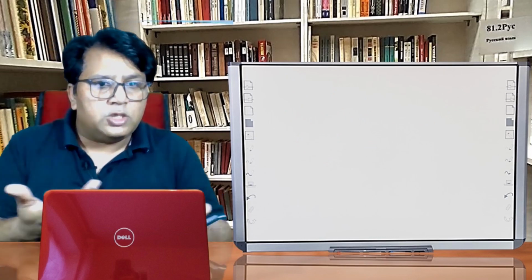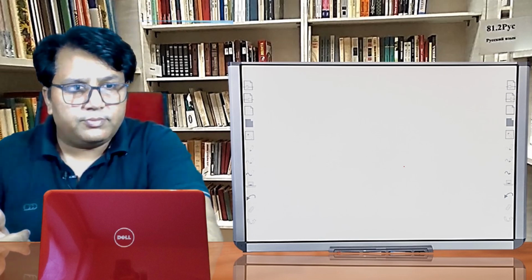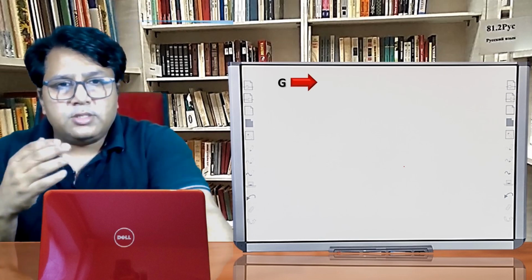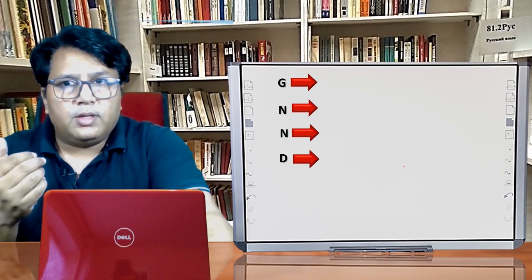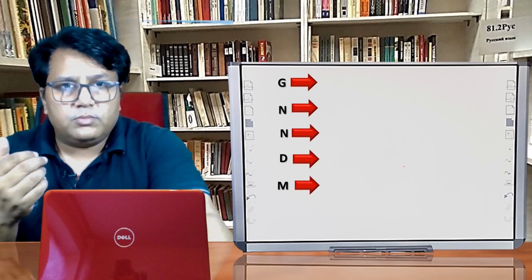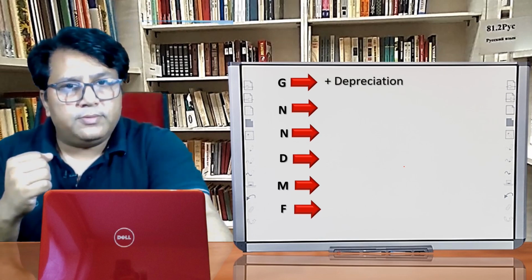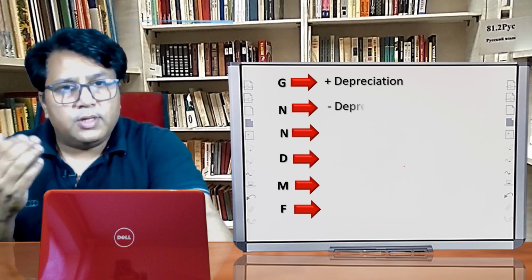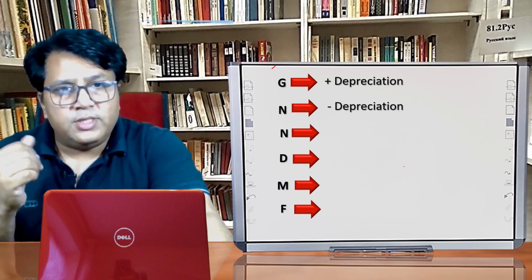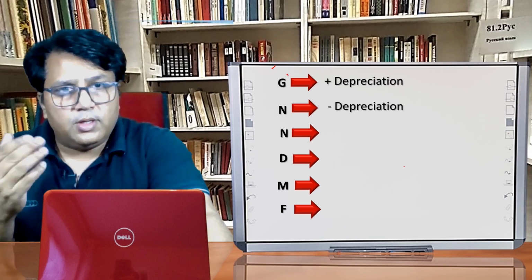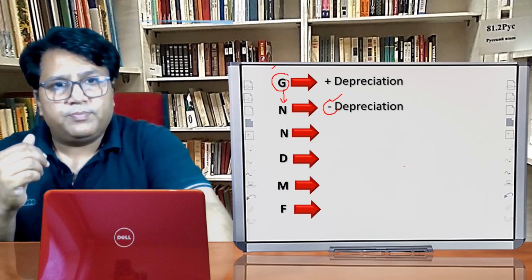We will learn how to use this concept. Now let us discuss the concept in detail. Here G means gross, N means net, N means national, D means domestic, M means market price, F means factor cost. G means depreciation, N means depreciation.